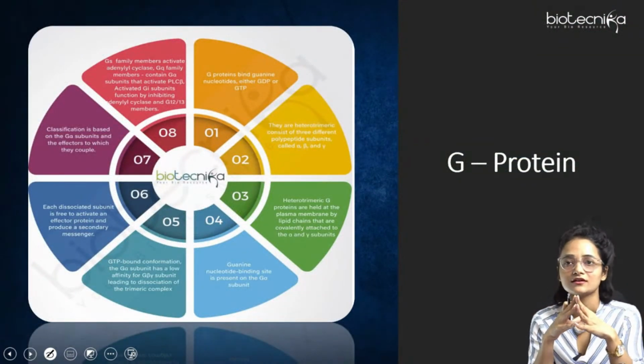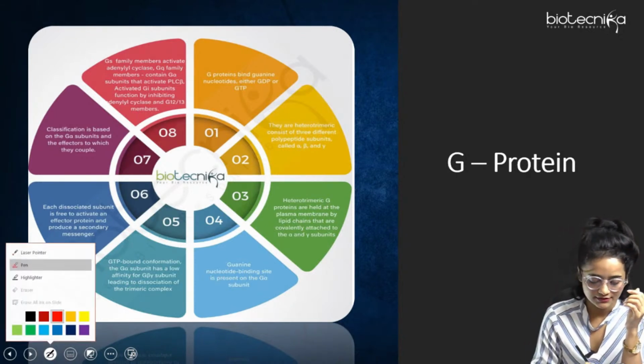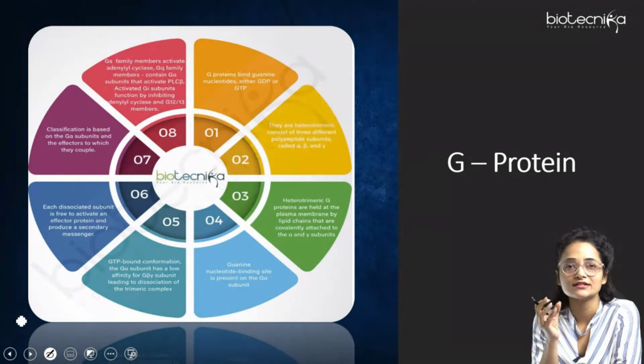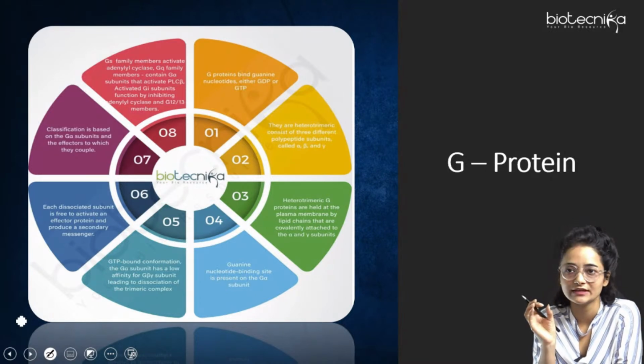So here comes the characteristic of G proteins. First, this is the revision tool, that is the Conceptica wheel, through which you can see for yourself what are the different characteristics of G protein. So first is the G protein binds to guanine nucleotide, either GTP or GDP. When the G protein is bound to GDP, then it is present in its inactive form. And when it is bound to GTP, it is present in its active form, right?